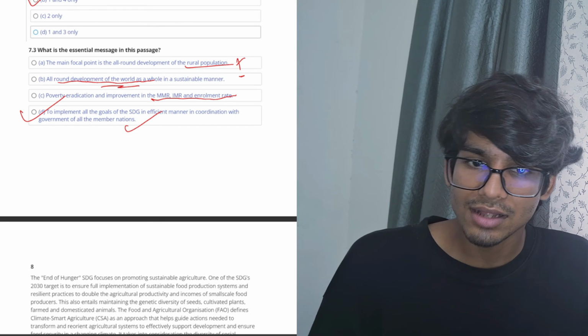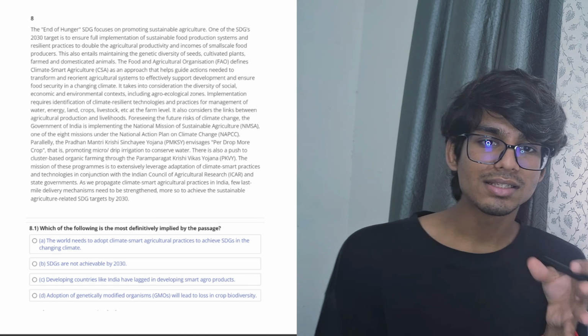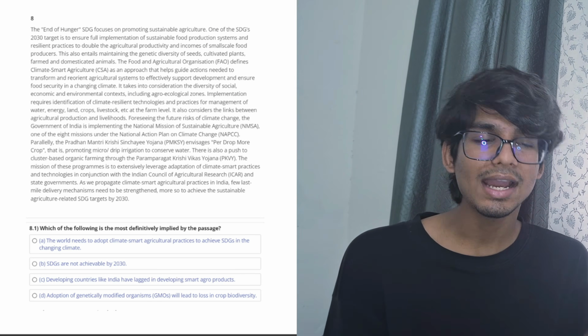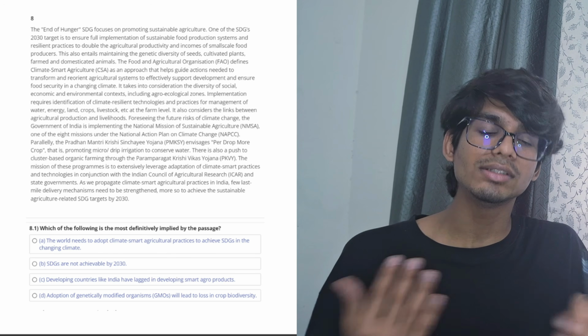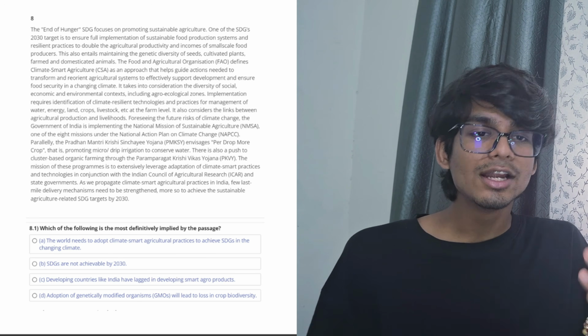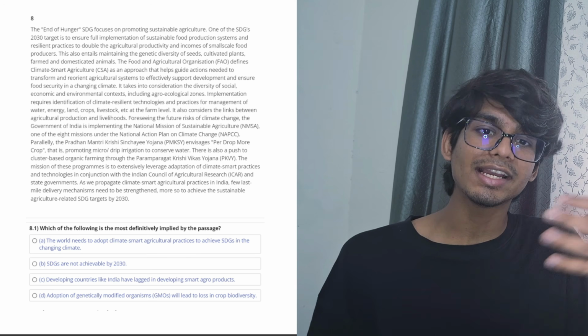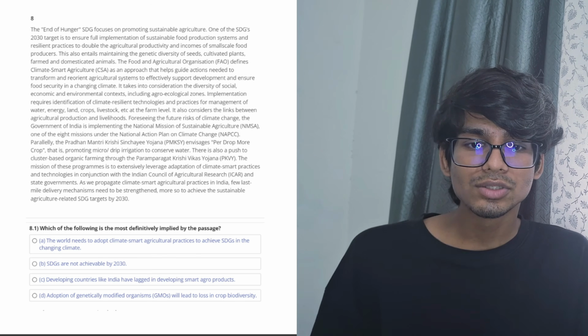So D will be the answer. Coming on to the eighth passage, it talks about the end of hunger SDG, and this passage is mainly concerned in its entirety with how to achieve climate smart agricultural practices. So let's go to the question.